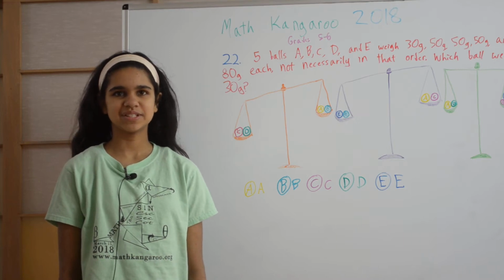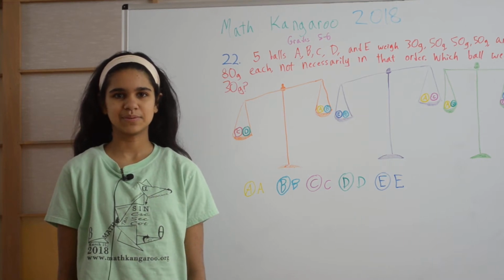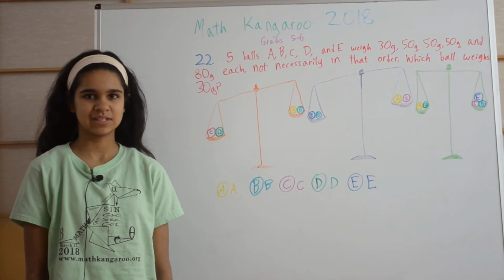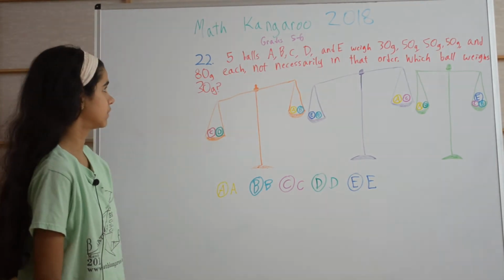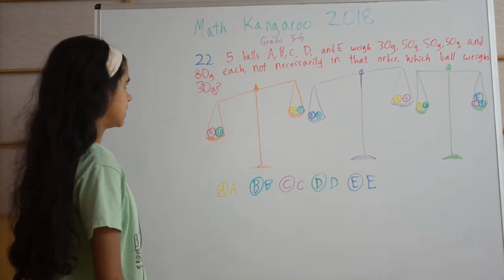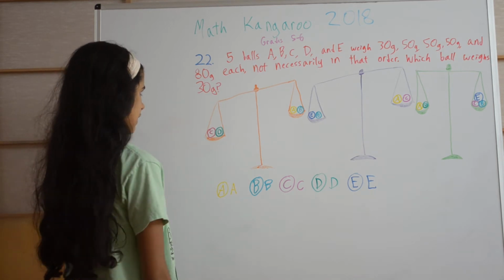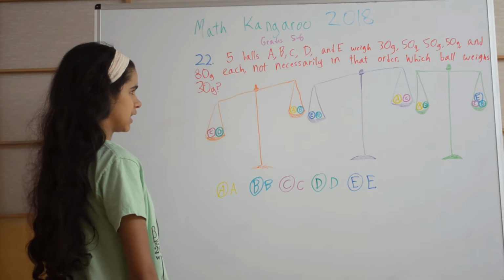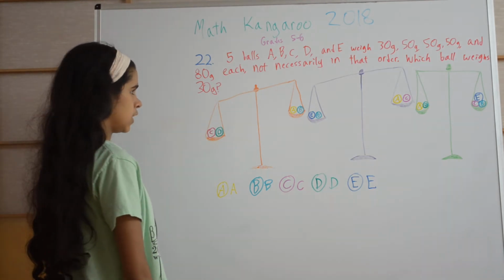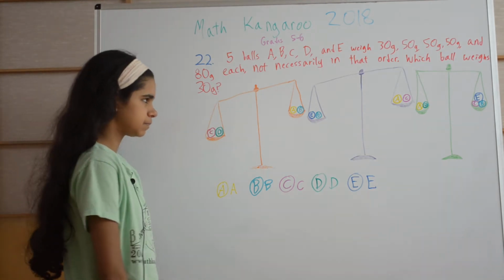Hi, today I'm going to show you how to solve problem 22 from the 2018 Math Kangaroo grades 5 to 6. Here's the problem. 5 balls A, B, C, D, and E weigh 30, 50, 50, 50, and 80 grams each, not necessarily in that order. Which ball weighs 30 grams?